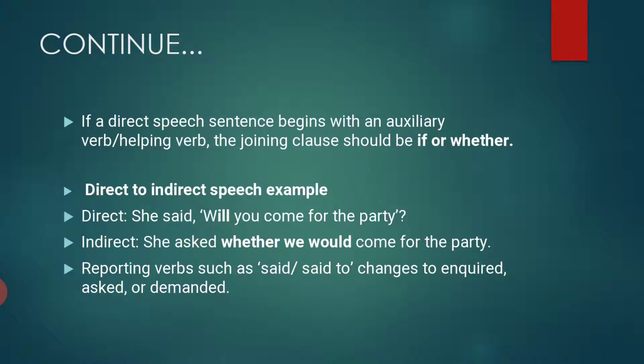If a direct speech sentence begins with an auxiliary verb, a helping verb, the joining clause should be if or whether. Means if your direct sentence begins with an auxiliary verb or a helping verb, then you have to join the clause with the help of if or whether. For example, she said, will you come for the party? While you are changing it to indirect, she asked whether or if, whatever you want, whether we would come for the party.